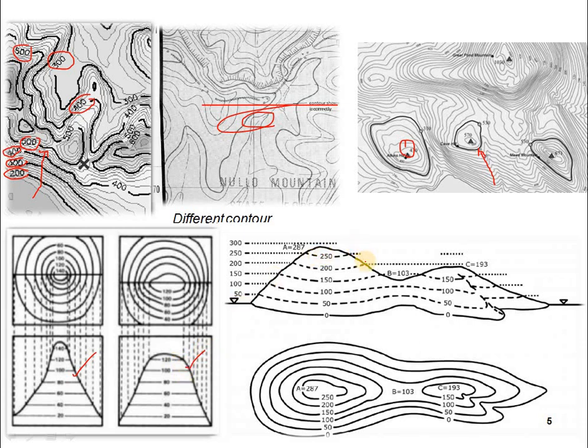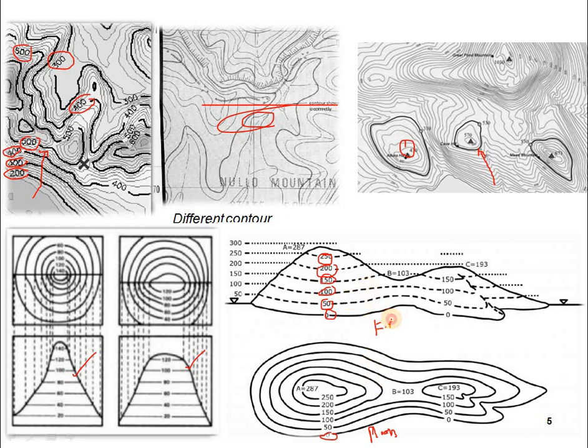And this is also a hill: 0, 50, 100, 150, 200, 250. It starts from 0 and expands upwards. This 0 is here, that means this is a plan we are seeing from the top view. This one we call the plan, and this one is known as the front view.